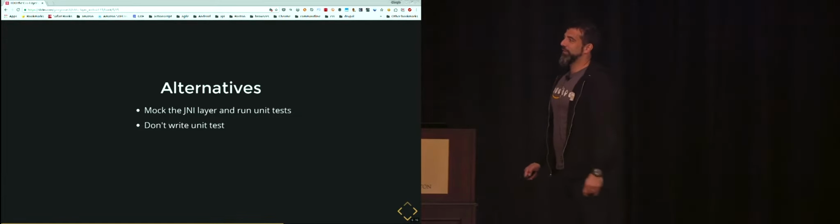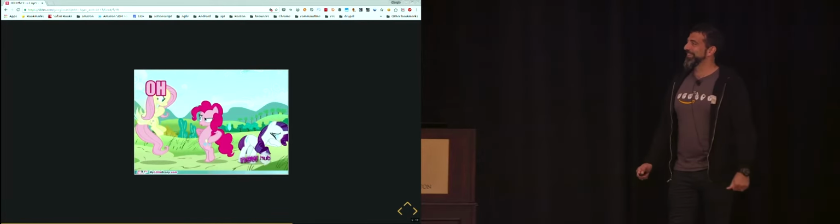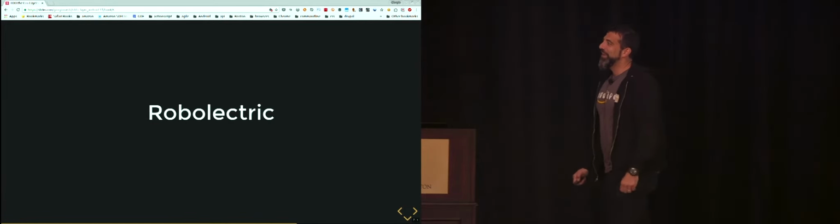So we have two alternatives. We can mock the JNI layer and run a unit test, and not write unit tests. So no, I haven't said that. Come on, we cannot live without writing our tests.